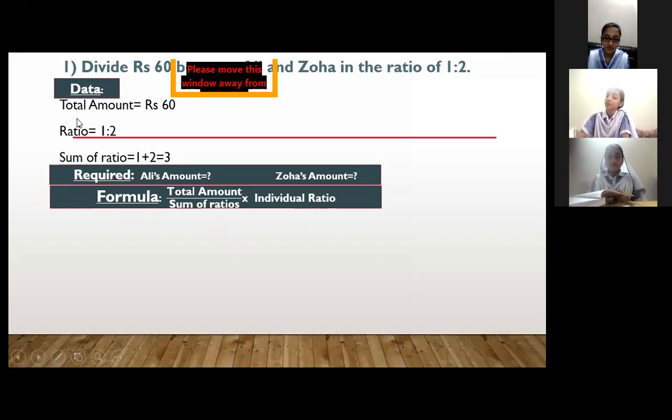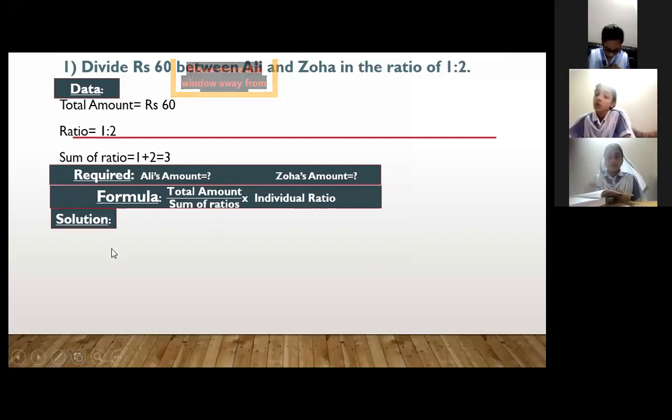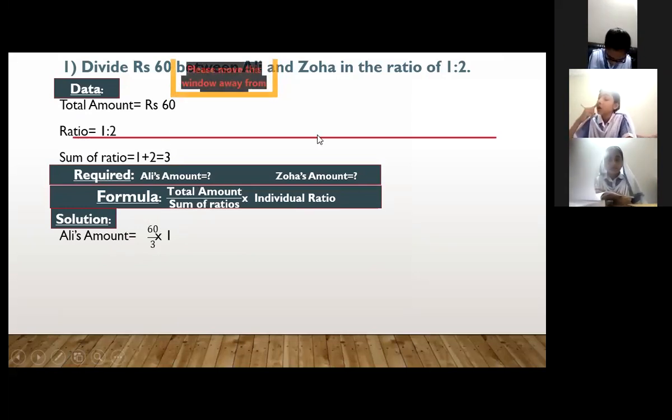So let's start. After writing data, required and formula, we have to write in the solution Ali's amount. First we have to find Ali's amount. Total amount is 60, so in this formula we write 60 over here.